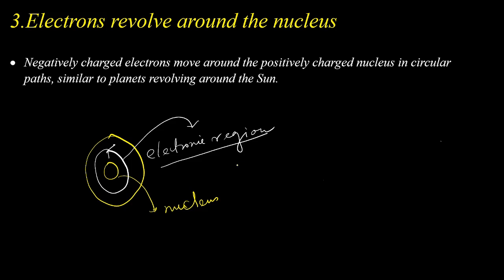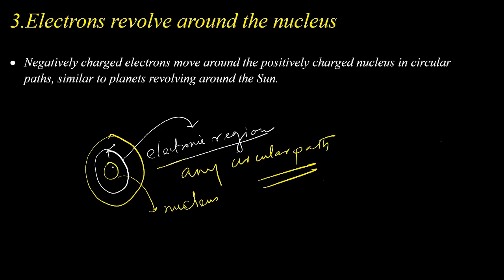Rutherford did not mention any specification of the circular path where the electrons rotate around the nucleus. Rather, he described that electrons are rotating around the nucleus in any circular path. Right?